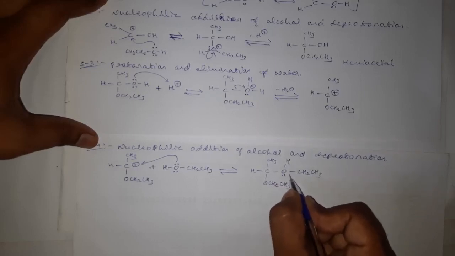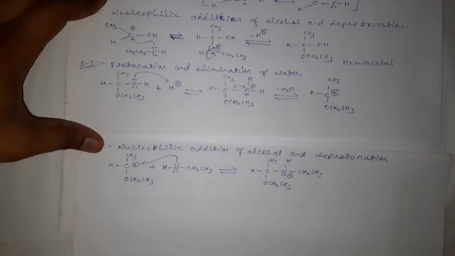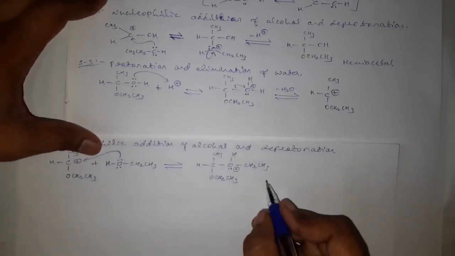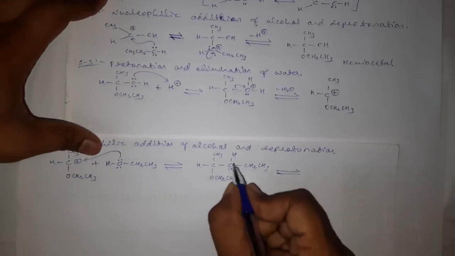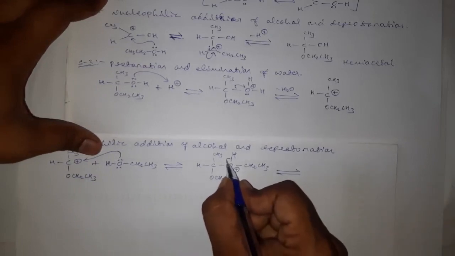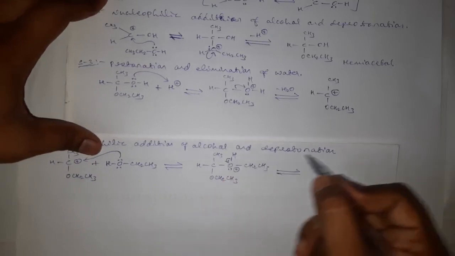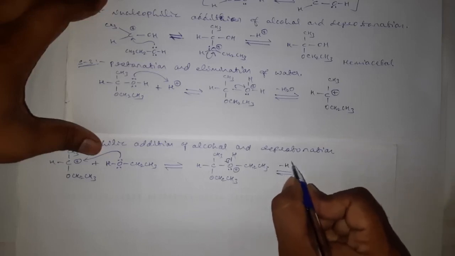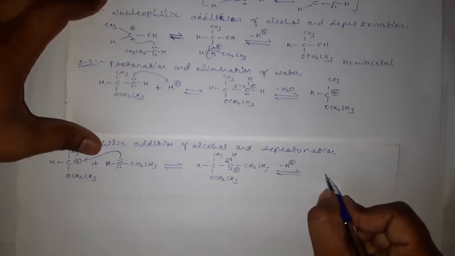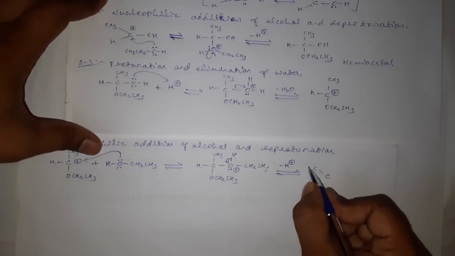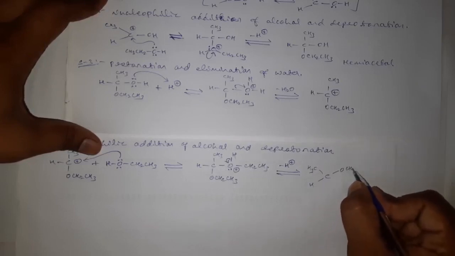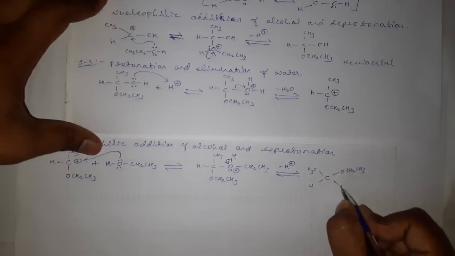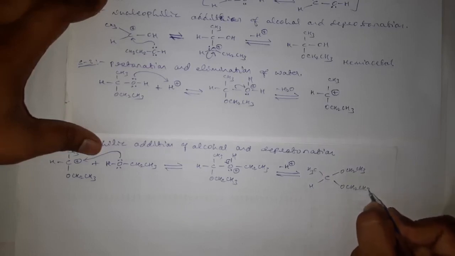This oxygen with 3 bonds will have positive charge, and here deprotonation will take place, that is a loss of proton from this one. This oxygen will drag this bonded pair of electrons towards itself, and hence it releases one H plus, CH3CH(OCH2CH3)OCH2CH3.